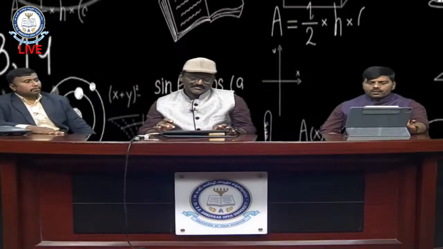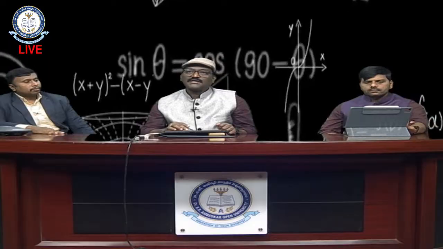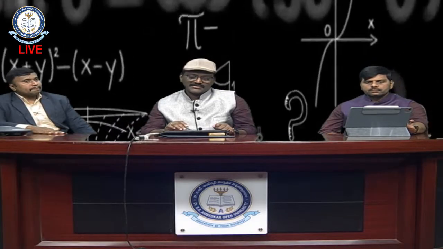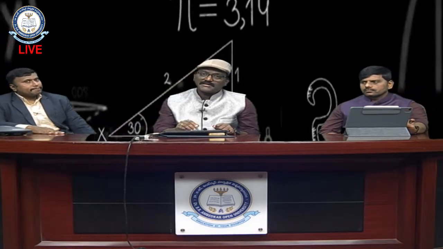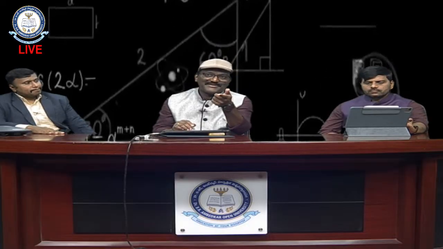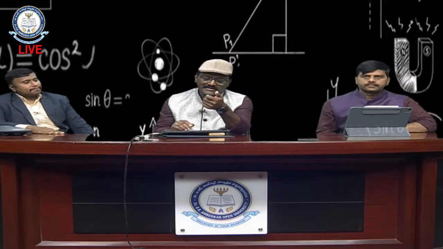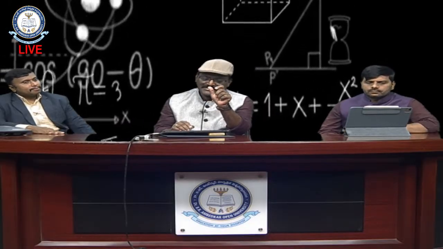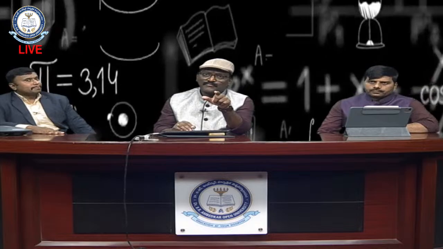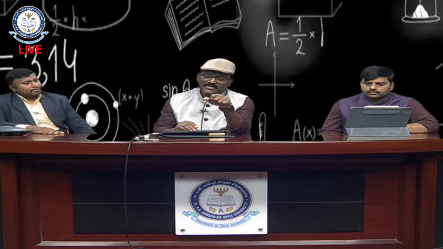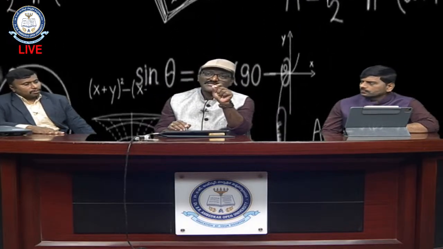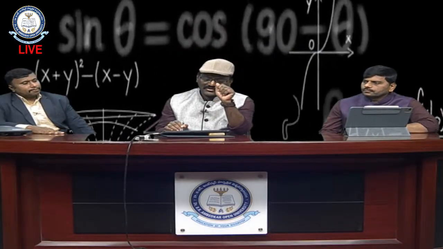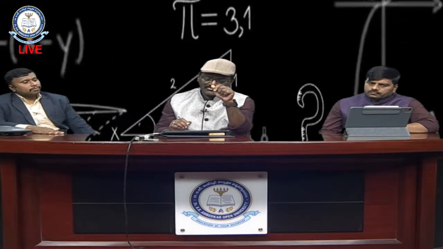This is the Laurent series expansion, and this is a pole of order n. I told you this is a short technique. For a function f of z, if a pole of order n is there: for a simple pole, we multiplied f of z by just z minus a. Now take f of z multiplied by z minus a whole power n, and the limit as z tends to a. If that is a finite constant not equal to 0, then z equal to a is called a pole of order n.